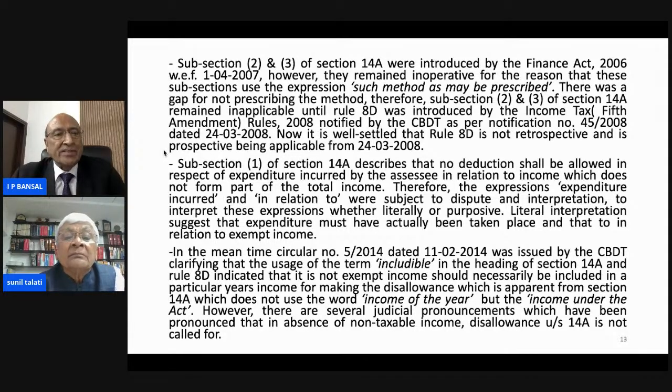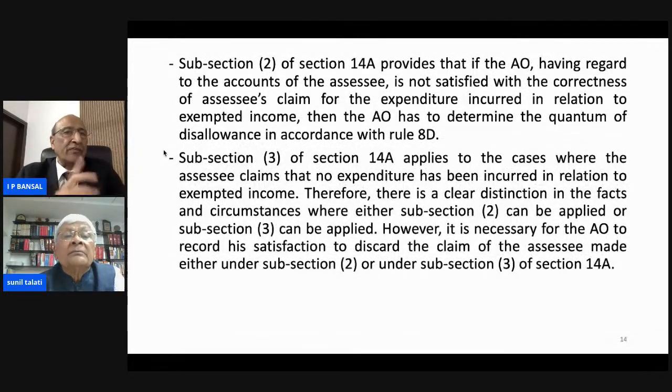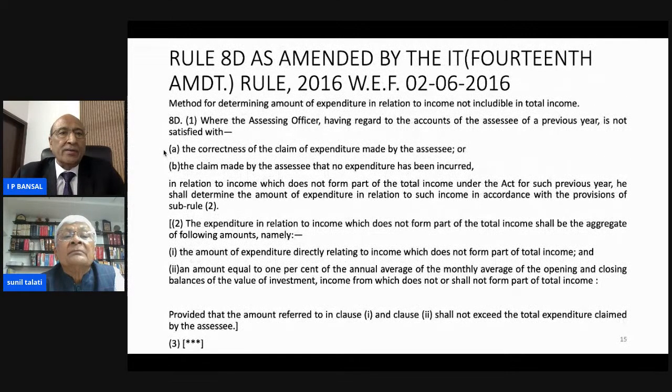This is apparent from section 14A, which does not use the words "income of the year" but "income under the act". However, there are several judicial pronouncements that in the absence of non-taxable income, section 14A cannot be invoked and disallowance cannot be made, to which we will come later on.